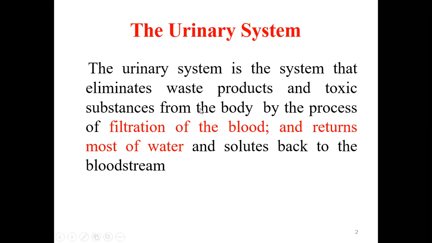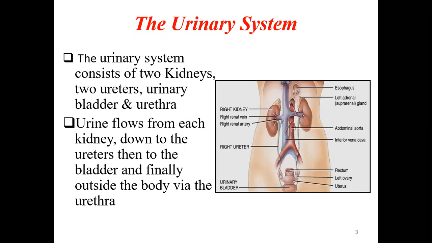So this process is called filtration, and the system which will be acting for this filtration will be the urinary system. So the urinary system consists of two kidneys on either side. Then we have the ureters which will be carrying the eliminated substance. Then here will be the urinary bladder, and finally it will come out of the body through the urethra.